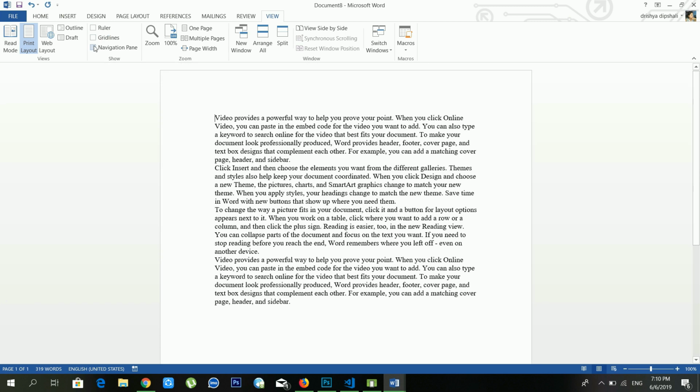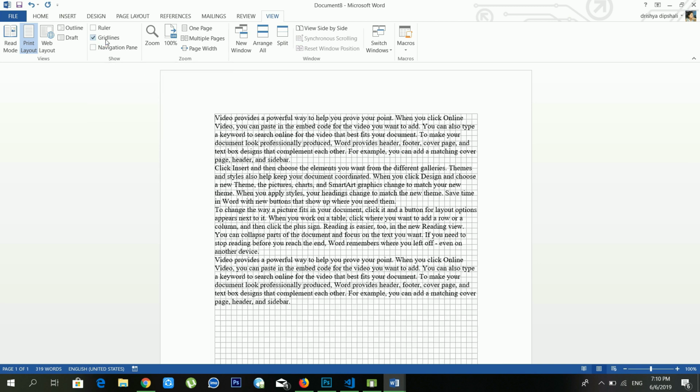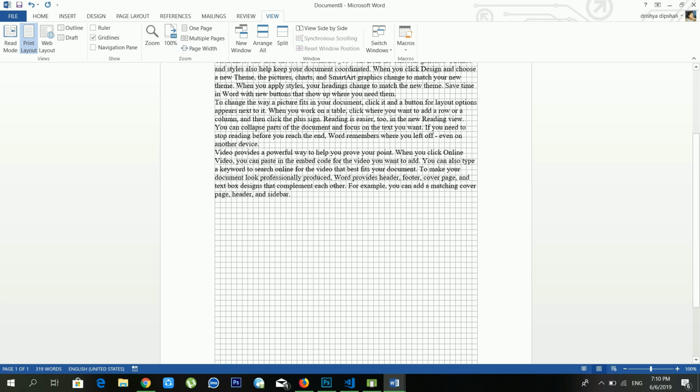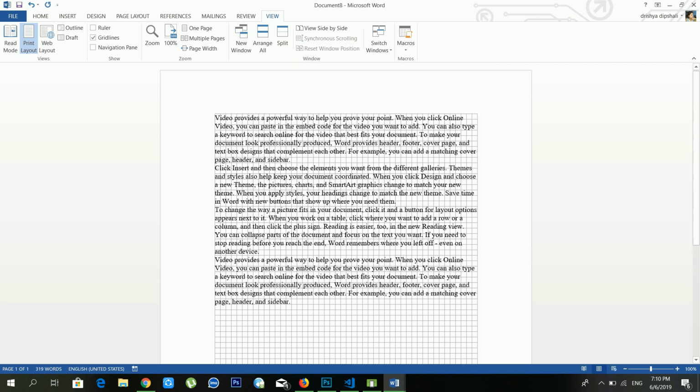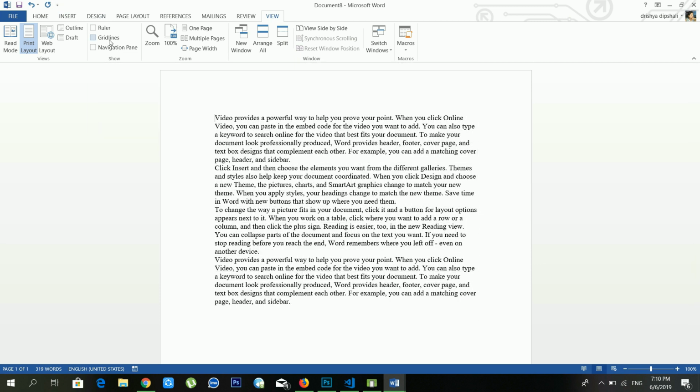If you want to show the grid lines inside your document, in that case you have to select the grid lines. Now see, inside my document there are grid lines, and if you want to remove that one, you have to select that one. Sorry, you have to remove that one.